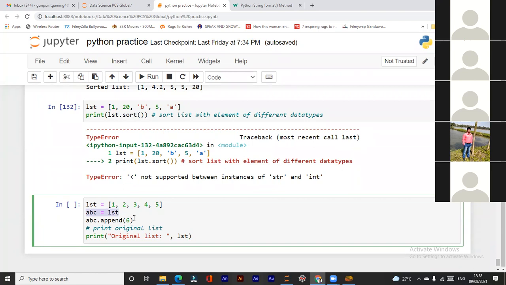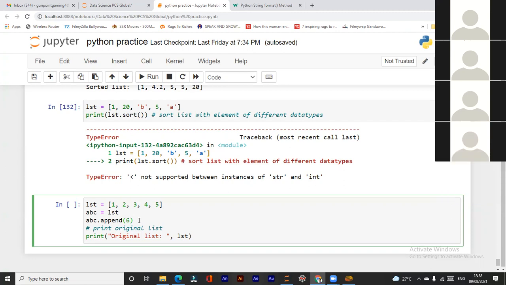But sir, are we not creating a new object of the list? Sorry, I cannot understand you. Though we are assigning the original list to a new name, ABC is a new object, right, sir? Yeah, that's the mistake. What is the mistake that I am performing here?